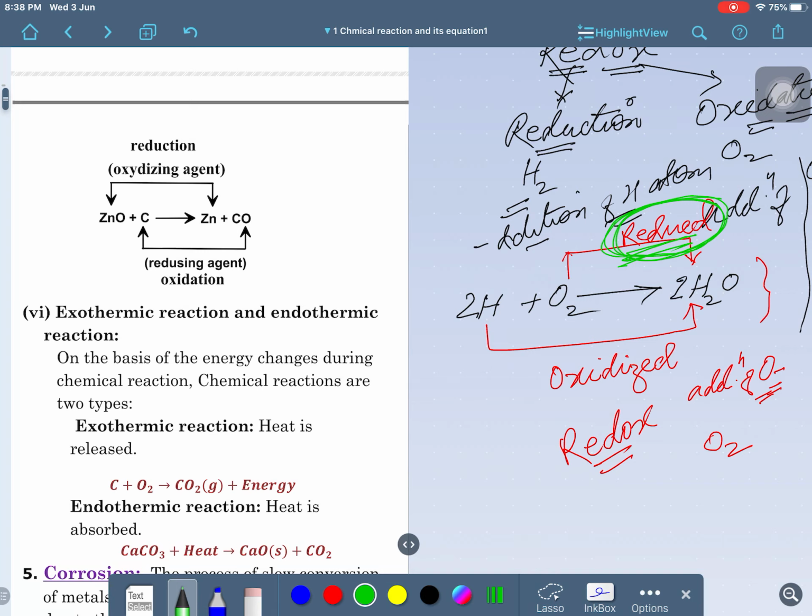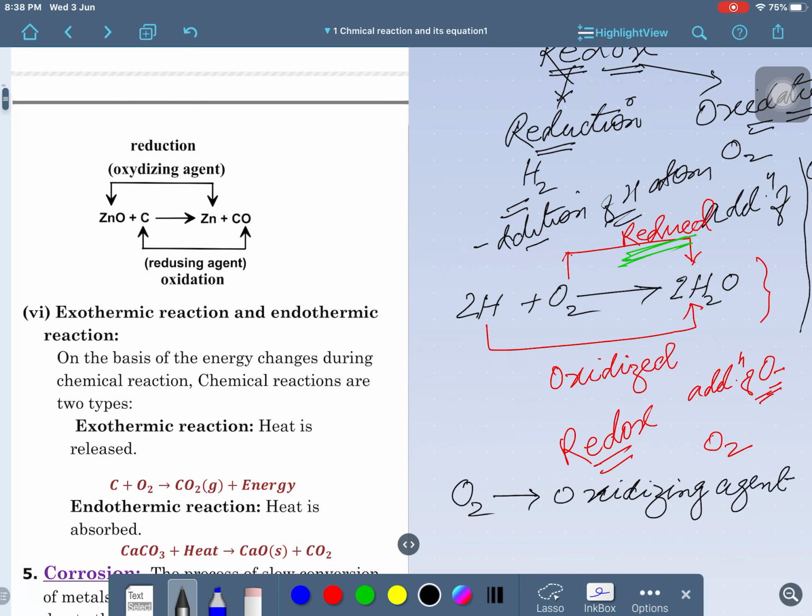Right now, we can say here O2. Just try to understand. What is O2? It is the oxidizing agent, this is the oxidizing agent, is that clear? And on the other hand, what is happening with H2? H2 is the reducing agent.